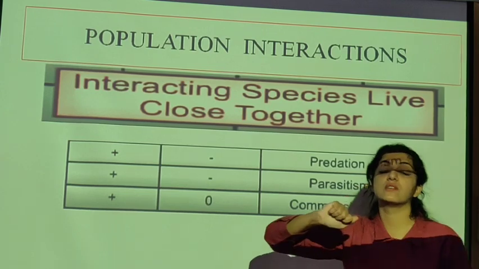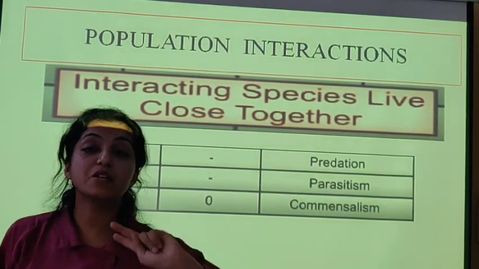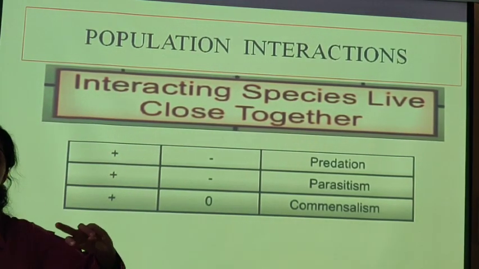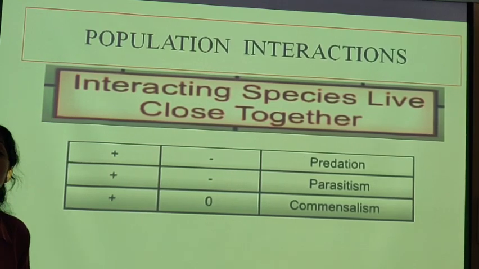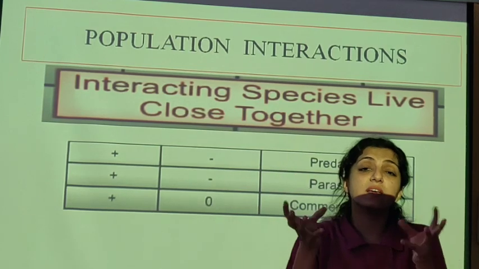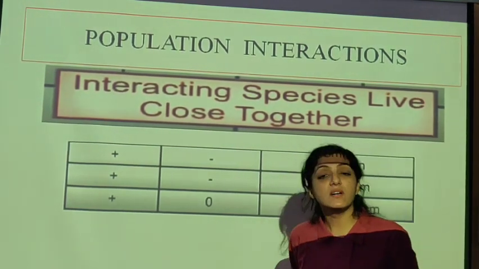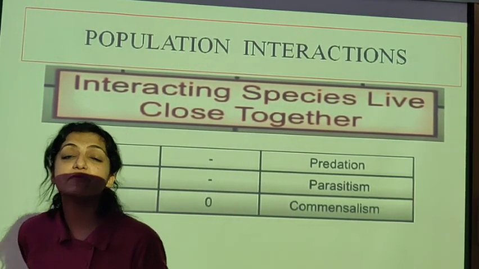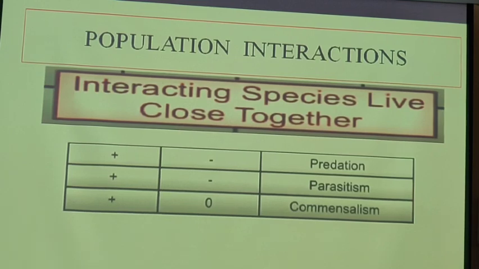Think of examples around you. In parasitism 2 species live together. In predation 2 species live side by side. In commensalism the species are staying near each other. The cattle and the egret live together. So, very important MCQ: which type of interactions will have the species living very close together? The examples are predation, parasitism and commensalism.